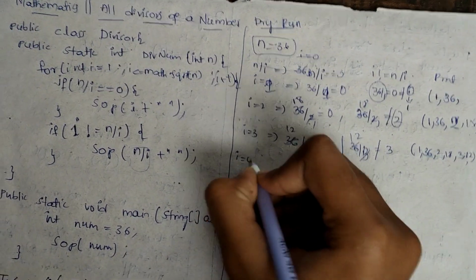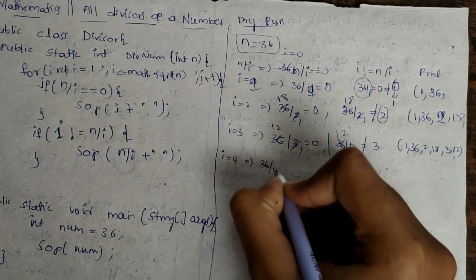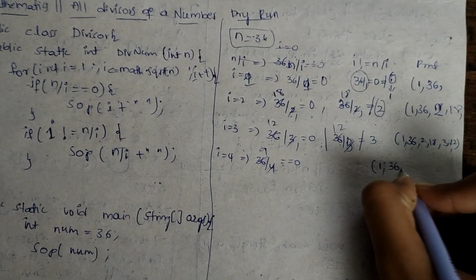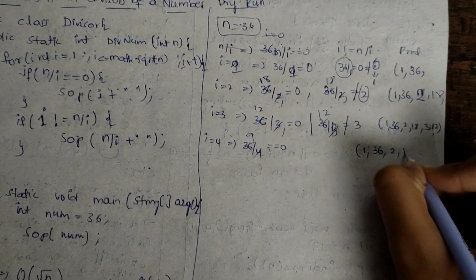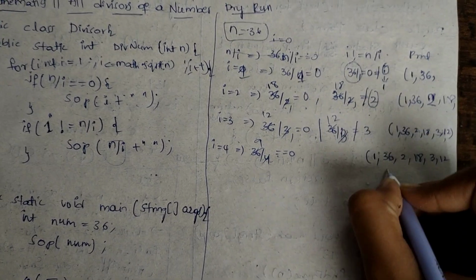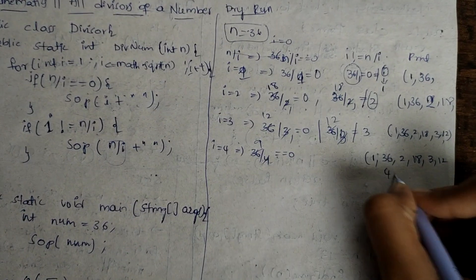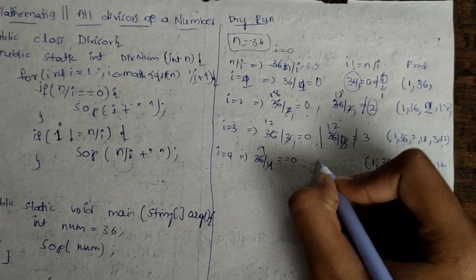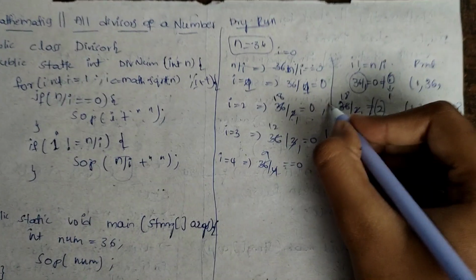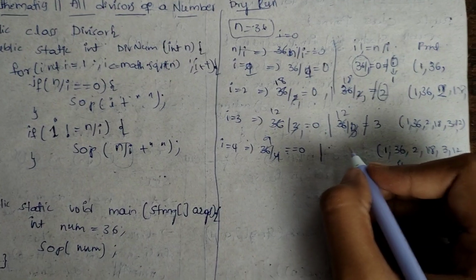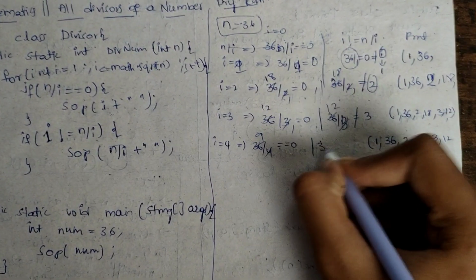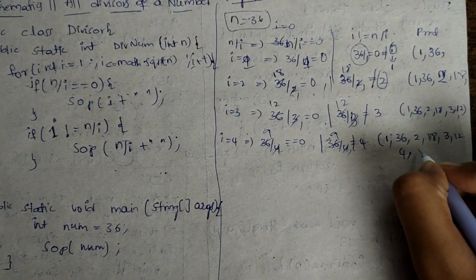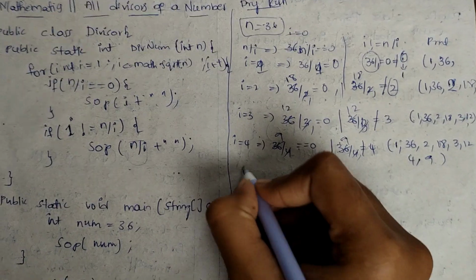and now i equal to 4. 36 by 4 is nothing but 9. This is equal to 0. So print 1 comma 36 comma 2 comma 18 comma 3 comma 12 comma. So here we need to print i equal to 4, and then next we will enter into this loop. 36 by 4 is 9, which is not equal to 4. So we will print 9, and now i equal to 5.